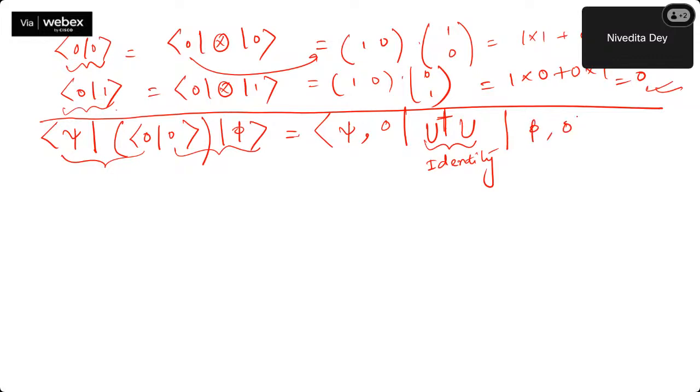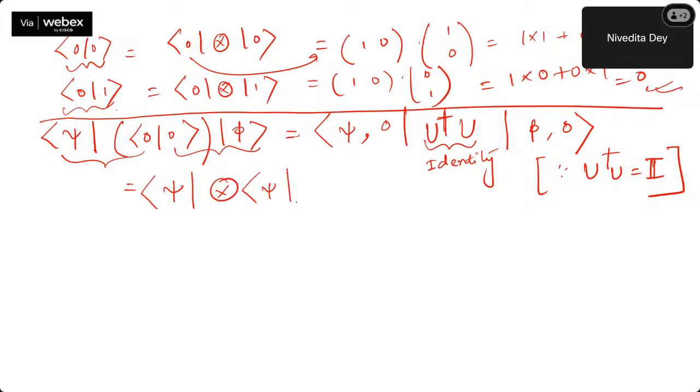Phi 0 will be as it is. Now, let me write it down again. U dagger U is nothing but your identity. Dagger, so this is psi, this one is also psi, and this is phi times phi.